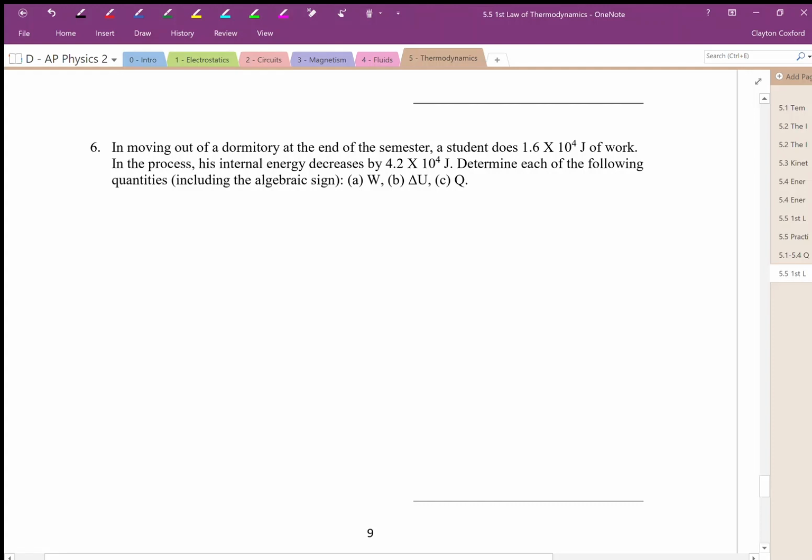So, first, the work. Well, let's think about this. It says that the student does work. So the work is done by the student. So this gives us the sign. It means that the work is negative, and we're told that quantity, 1.6 times 10 to the 4, so work is equal to negative 1.6 times 10 to the 4 joules.